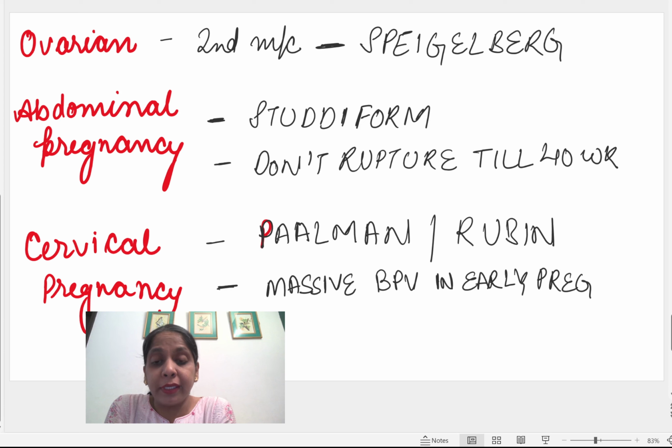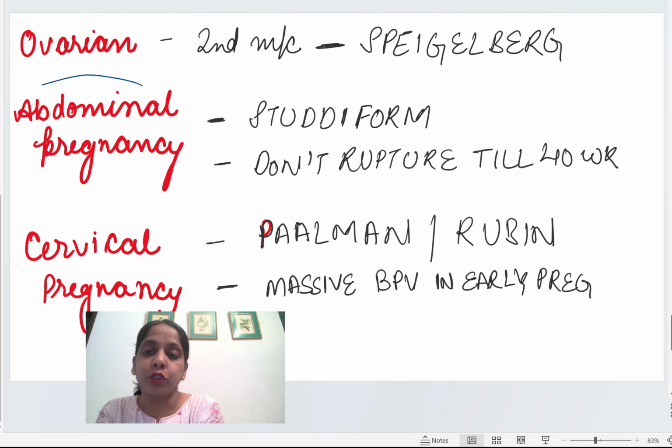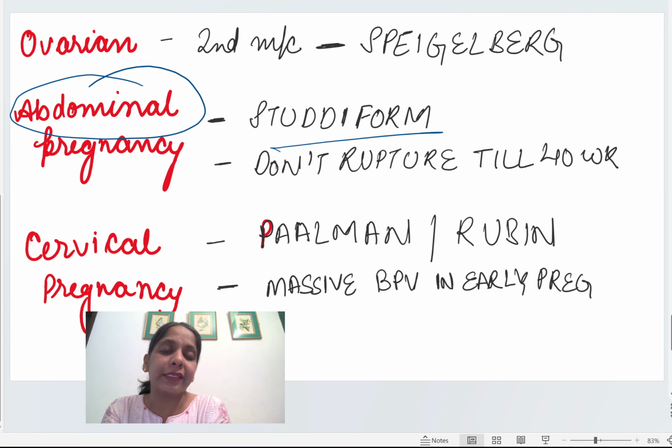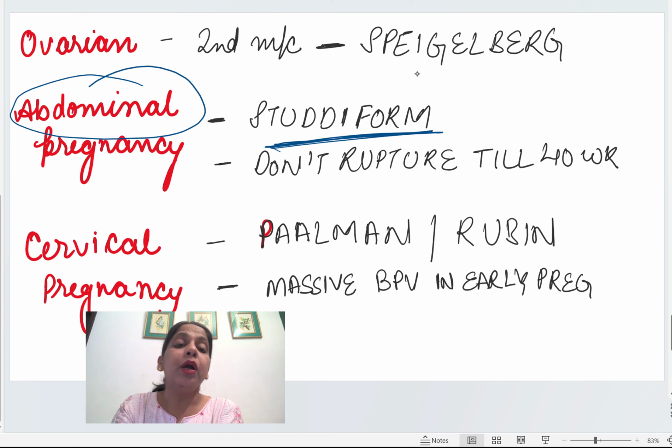So there are basically two types of students: one who gains weight while studying, and one who doesn't gain weight. They don't lose also, they don't gain also, right? I am among those who gain weight while they study. So the abdomen gets increased while studying. So it is the Studdiford criteria. Abdomen gets increased while studying. Now there are some special persons whose abdomen or abdominal obesity doesn't come, who don't gain weight.